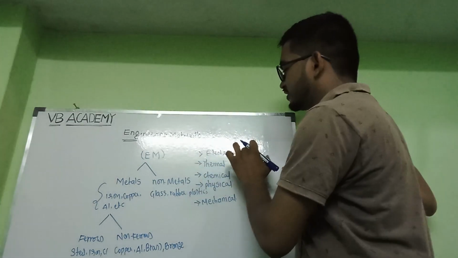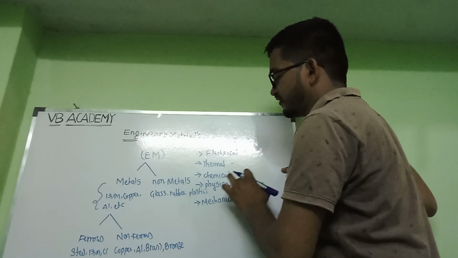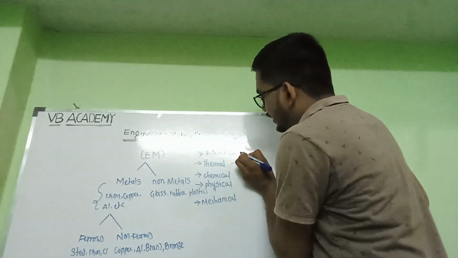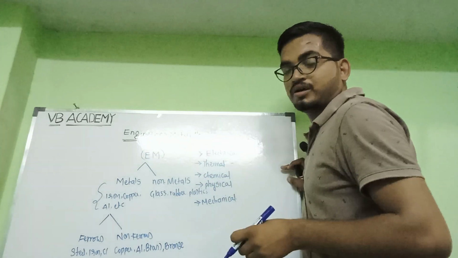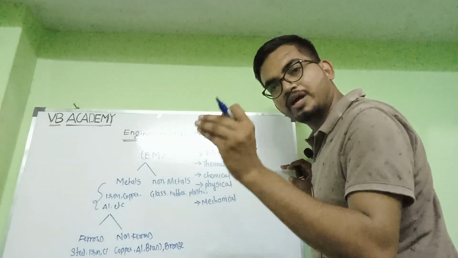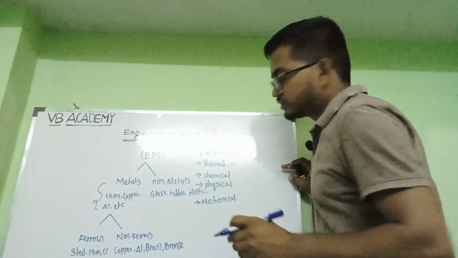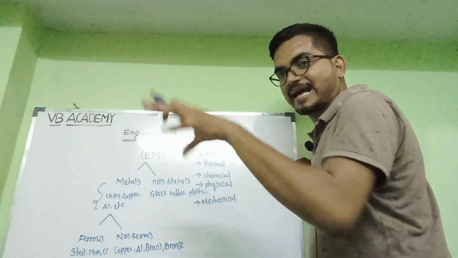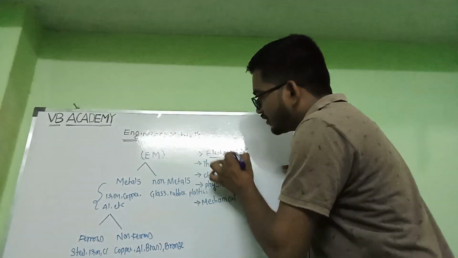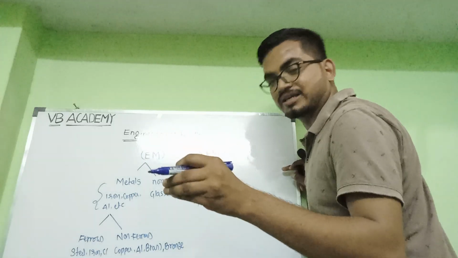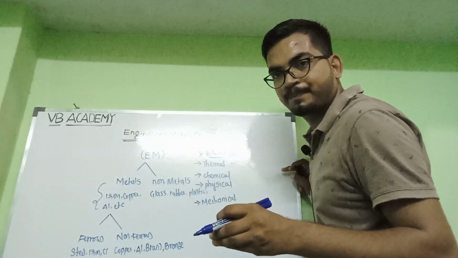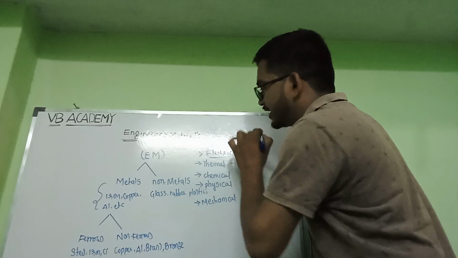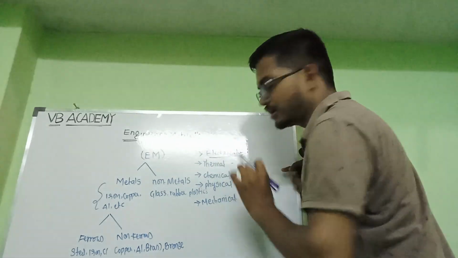We won't bother about the electrical, thermal, chemical and physical properties. What is meant by electrical? How good a material is as a conductor, how good a material is as an insulator. Based on electric current passage, we define whether it is a good conductor or a good insulator, and based on that we classify the materials. That is the electrical properties.